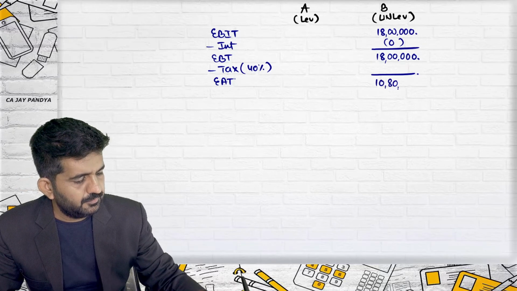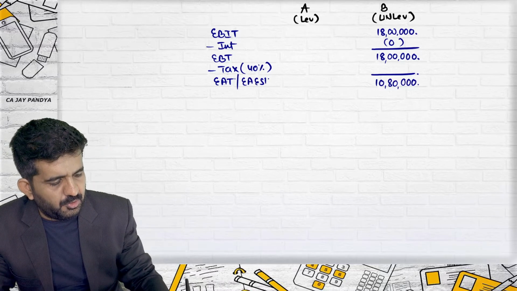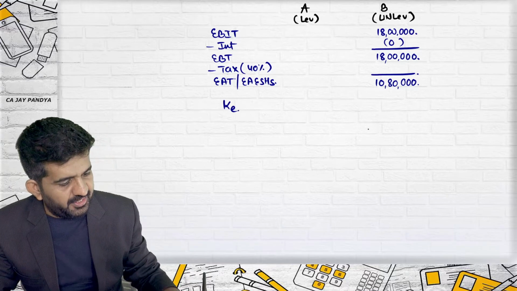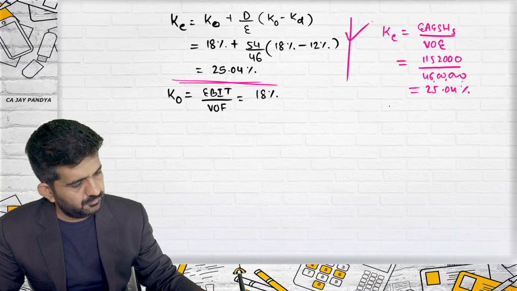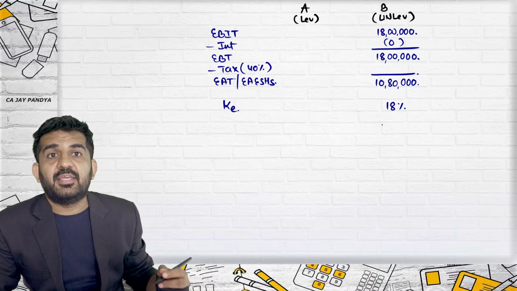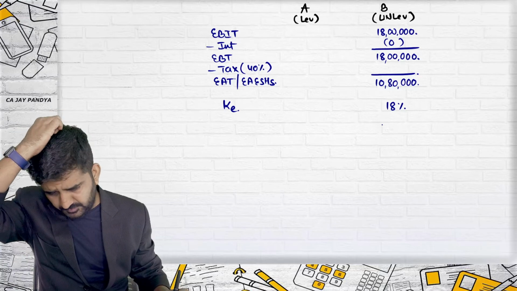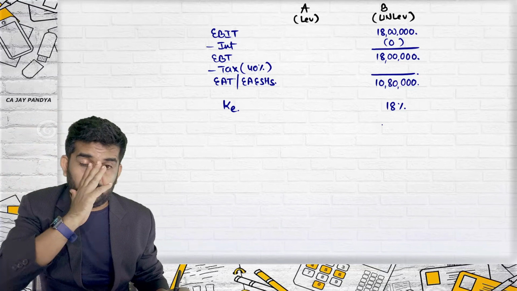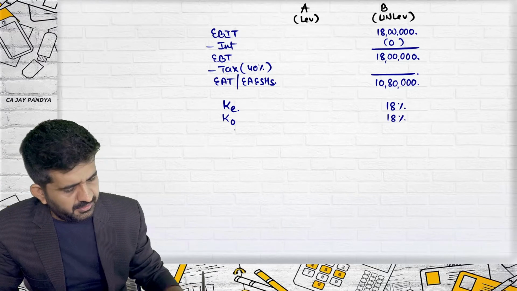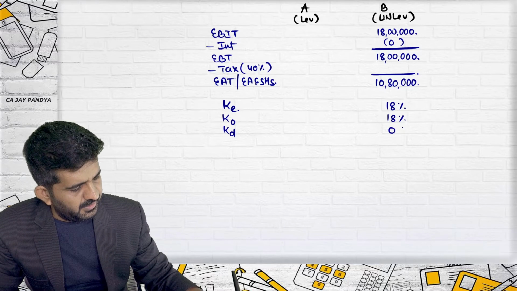Earning after tax will be 10,80,000, which is also earnings available to equity shareholders. What is KE? Already given, 18%. Can I find out value of equity? First I should find value of equity or value of firm. It will be the same, because KO is also 18%.